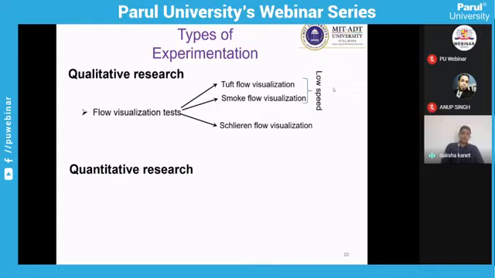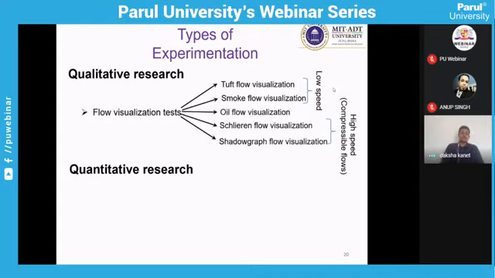In the supersonic or high speed wind tunnel, we are dealing with Schlieren flow visualization and shadowgraph flow visualization, where we can use some optics and lights to visualize the shock waves and the change in flow properties. One more commonly used technique is oil flow visualization, which can be used in both low speed as well as high speed flow. So these are the common techniques used for qualitative research.